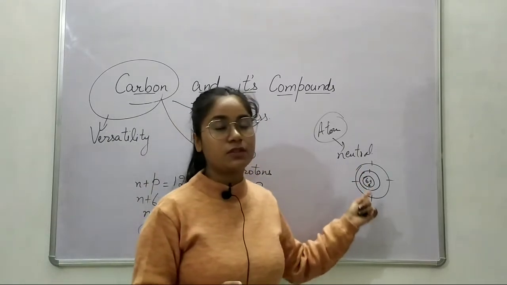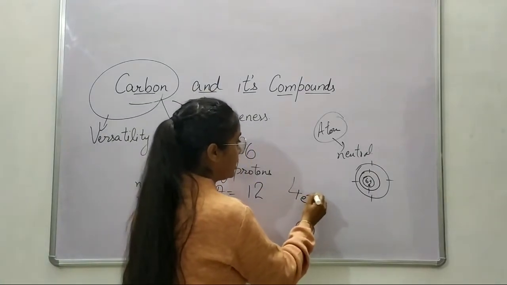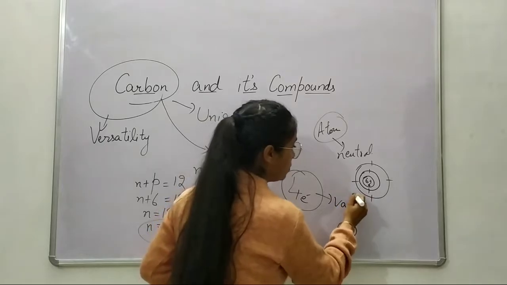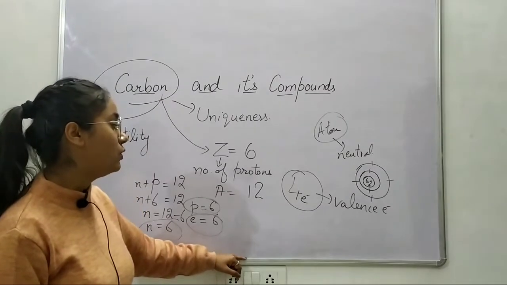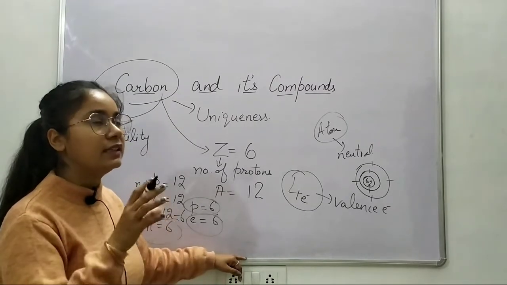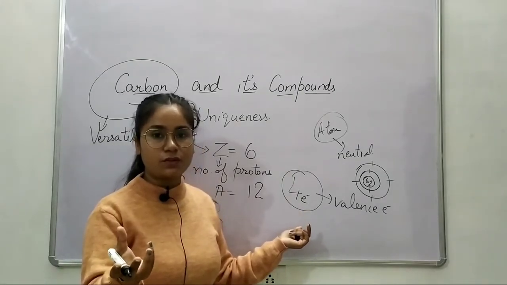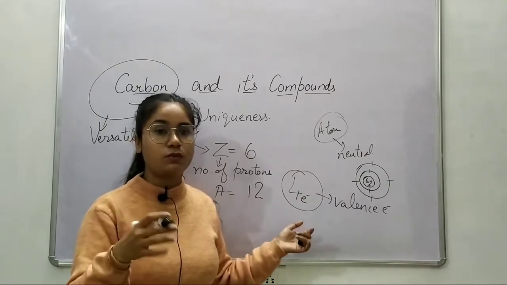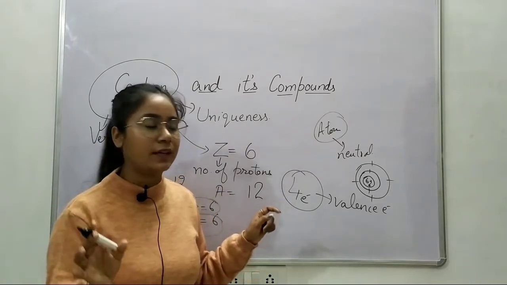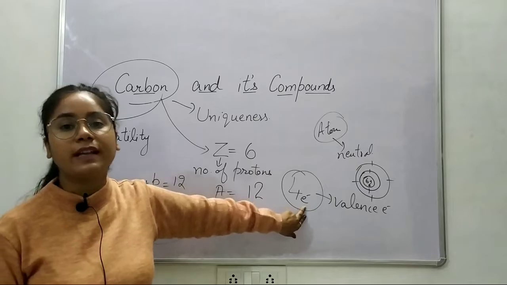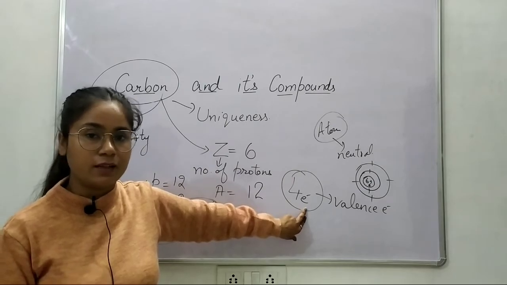So how many electrons are left here now? 4 electrons are left. So we can say these 4 electrons are the valence electrons of the carbon atom. Since these are valence electrons, the carbon would share those valence electrons, take valence electrons from others, or give up. I don't know what it would do, because we are going to discuss it in the next video. Okay, so carbon would use these 4 electrons. I am using the word use now. Okay, we will learn why and how.